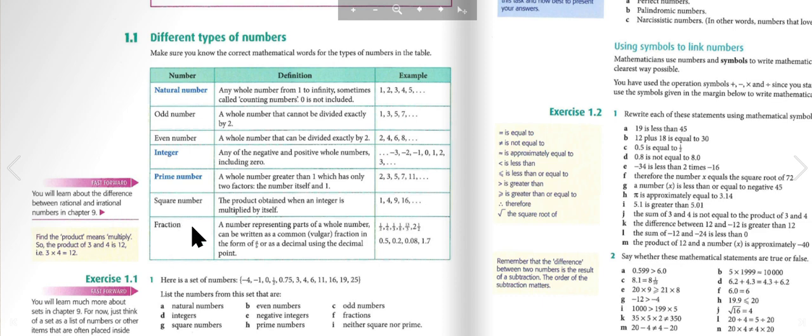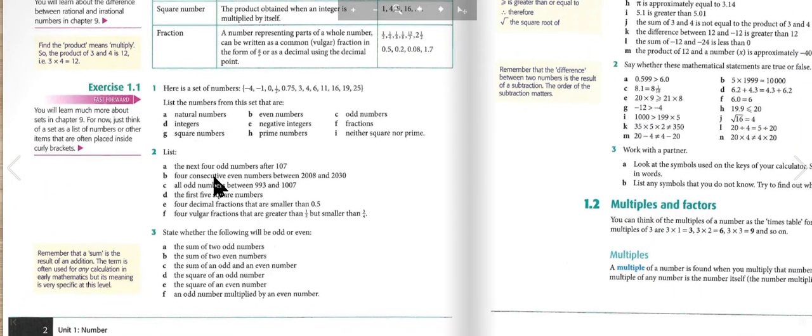Fraction: a number representing parts of a whole number. It can be written as a common or vulgar fraction in the form of a over b, or as a decimal using the decimal point. So, examples of fractions are 1 over 2, 1 over 4, 1 over 3, 1 over 8, 13 over 3, and 2.5. 0.5, 0.2, 0.08, and 1.7 are also types of fractions.